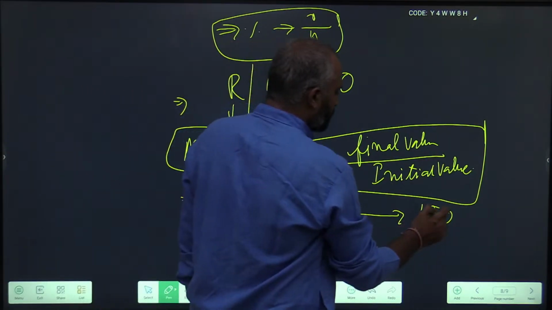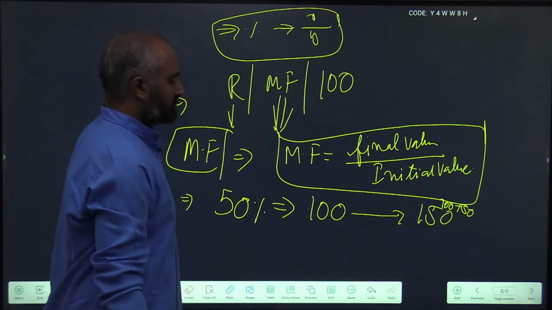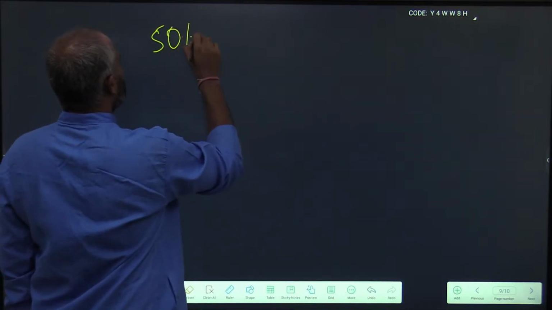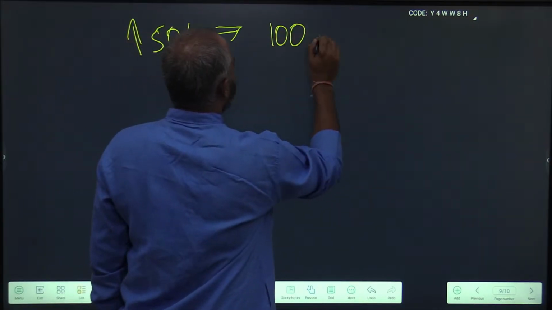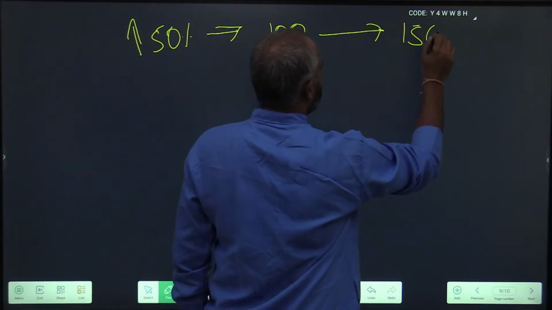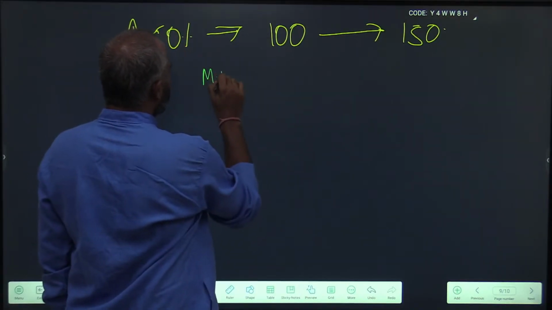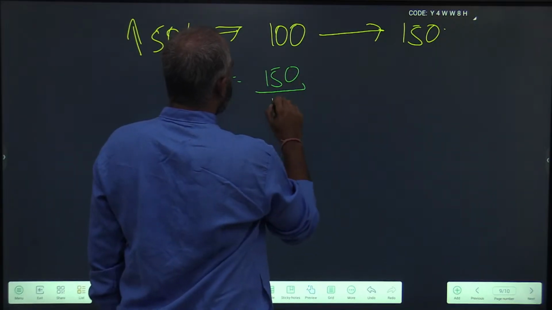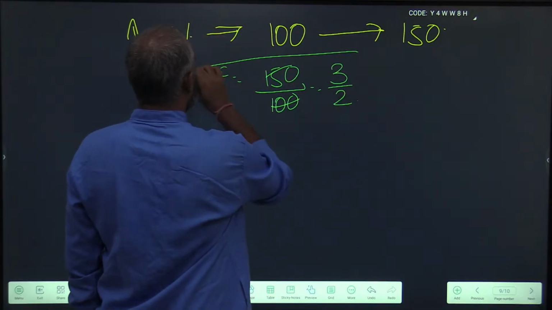So the new value will be 100 plus the increased units, which becomes 150. Doing the same example here, an increase of 50% can be represented in this fashion. Now we have defined multiplication factor as final value, which is 150, by initial value, which is 100. So if you take out the ratio, it is 3 by 2.